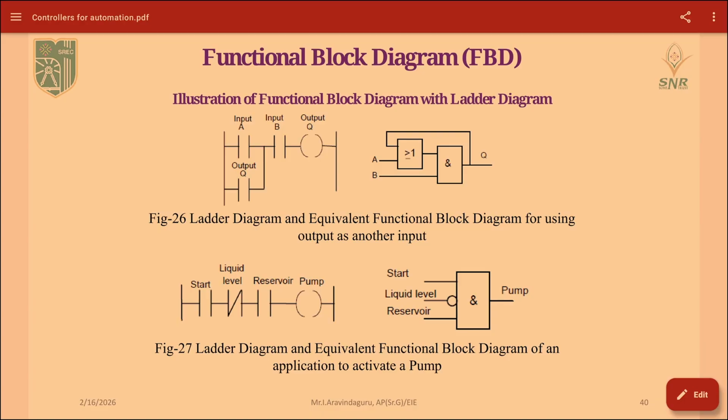The output will be compared with your input, so that the holding happens here, that is the latching, which has been explained in the ladder diagram. The same operation will be done here also. Next, figure 27 will represent 3 types of inputs: the start button, then the liquid level which will be measured by a level sensor, and next the reservoir level will be maintained. These 3 inputs are compared, and based upon the condition used here the pump will be switched on or off.